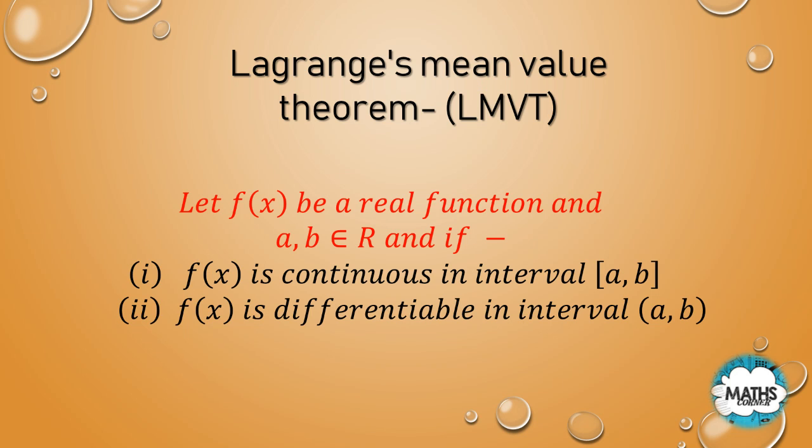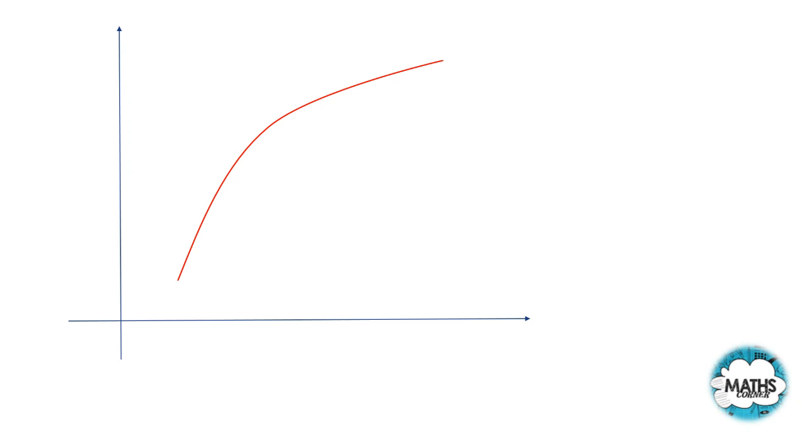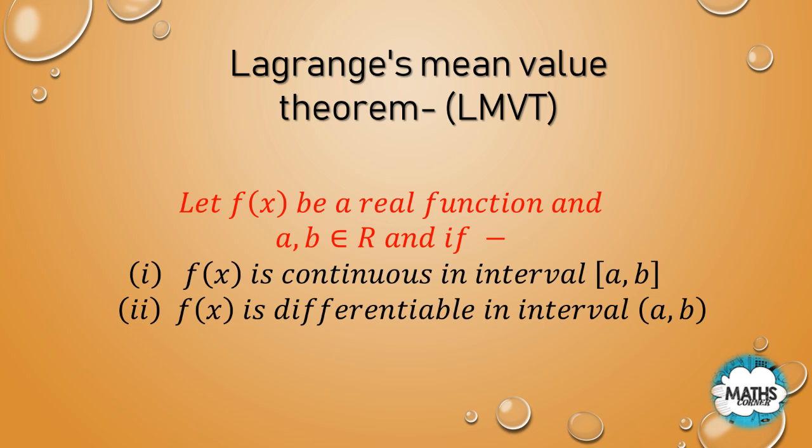So what is the statement? What is the LMVT saying? If f(x) is continuous in the interval [a, b], and differentiable in the open interval (a, b), then there must exist a point c in the open interval (a, b) such that f'(c) is equal to (f(b) minus f(a)) upon (b minus a).